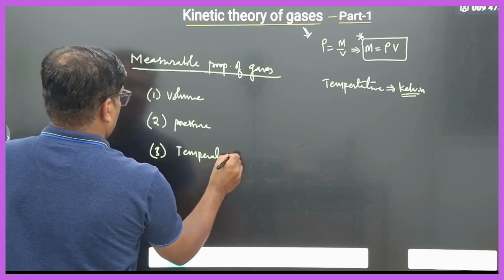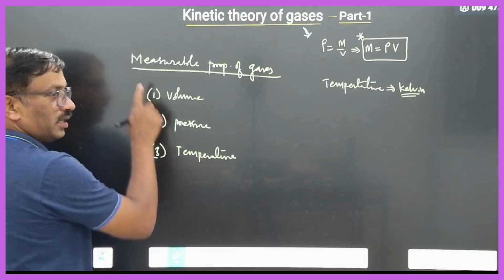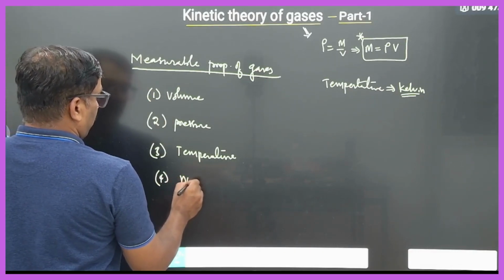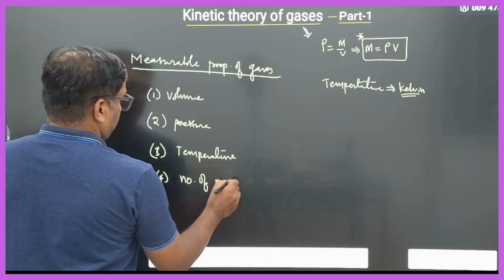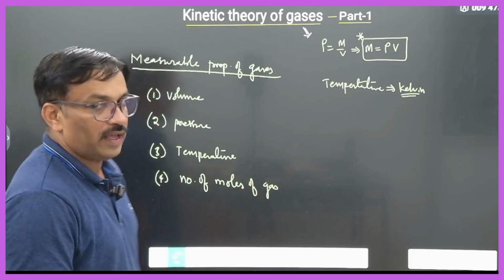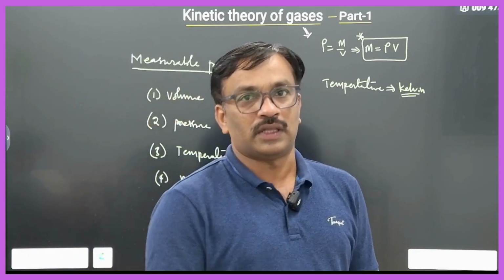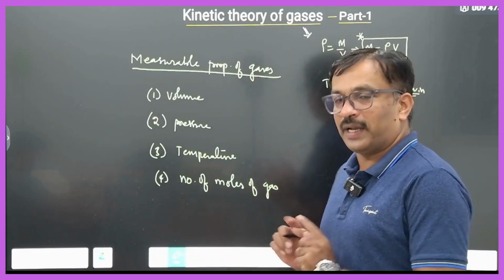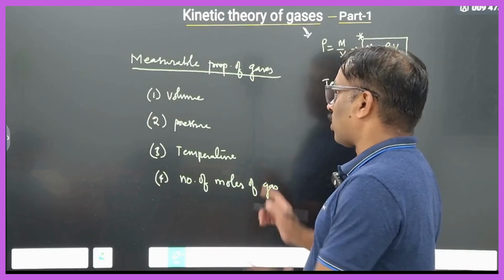These are compulsory, these values you should know. And the fourth one is the number of moles of gas. Number of moles of a gas, we should know it. These are the 4 measurable properties. Then you will understand complete detail about the gases, how much gas is present.